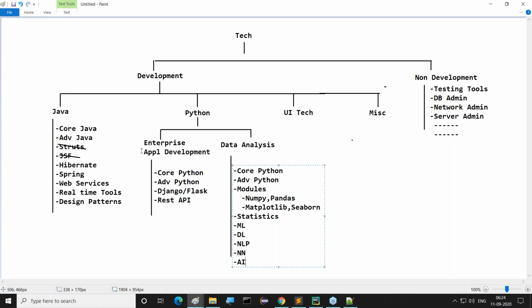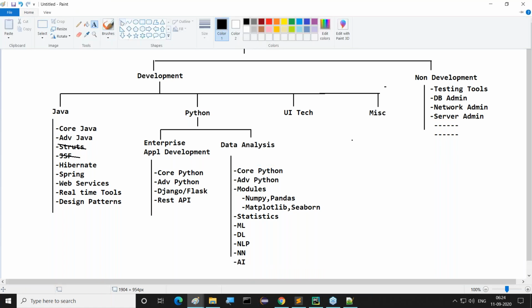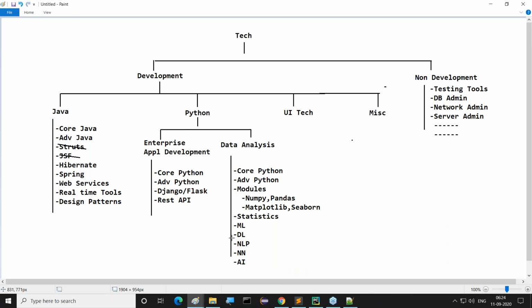Like this, so many technologies are available under this data analysis set. People are saying Python is meant for data analysis, not for enterprise application development. Python came into the picture and has very good demand just because of this data analysis set.